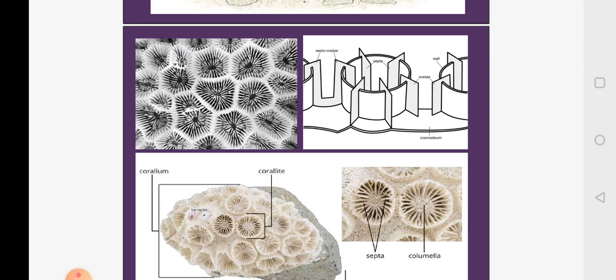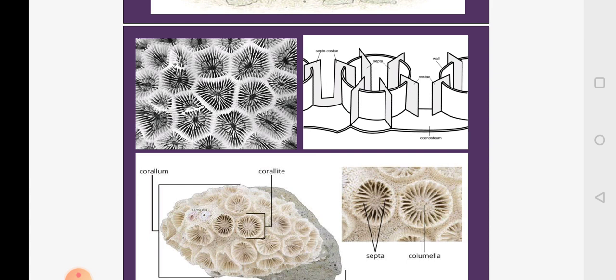In the first picture, you can see the cup. From the wall of the cup, there are radiating wall-like structures, and the free ends of these radiating structures fuse to form a smaller tubular structure in the center. This tubular structure in the center is called the columella.